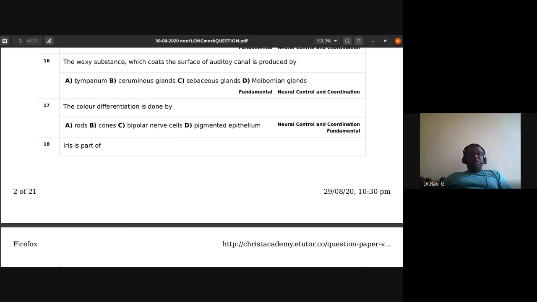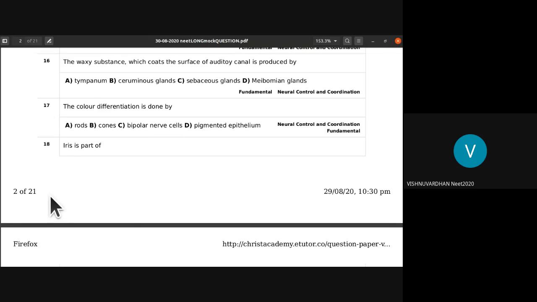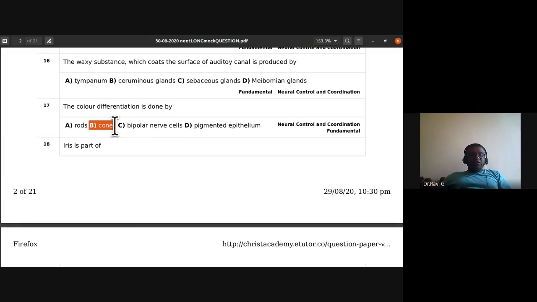The color differentiation is done by rods, cones, bipolar nerve cells, pigmented epithelium. So what differentiates the colors? Cones. Yes, cones, they help in color differentiation. So B is the answer.